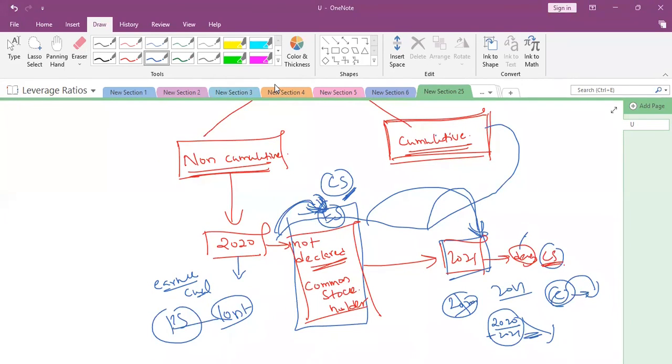This dividend percentage will be the same for both common stock as well as preference shareholders? Preference shareholders get a pre-decided fixed rate. Common stockholders depend upon the profits. If profits are more, they will pay more dividend. If profits are less, they will pay less dividend. If there are no profits, no dividend. Understood?